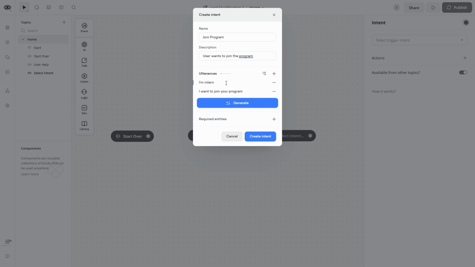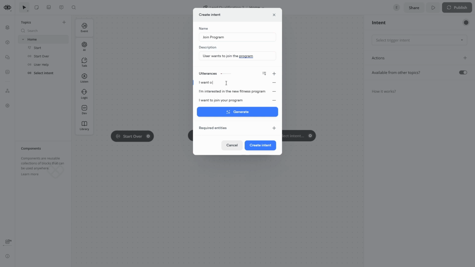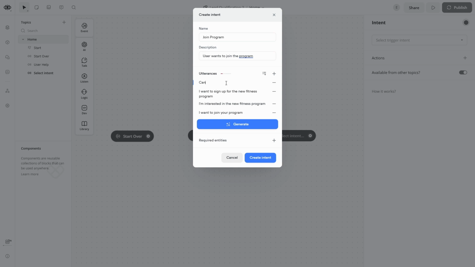I'm interested in the new fitness program. I want to sign up for the new fitness program. Can I join the new fitness program?